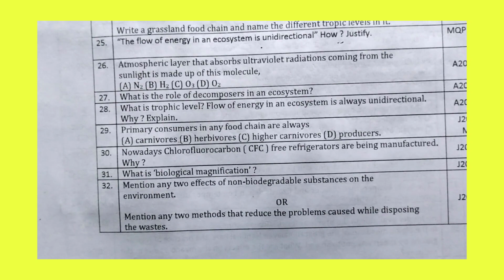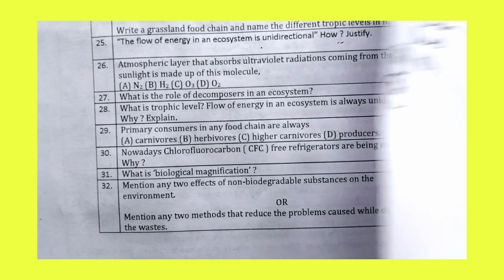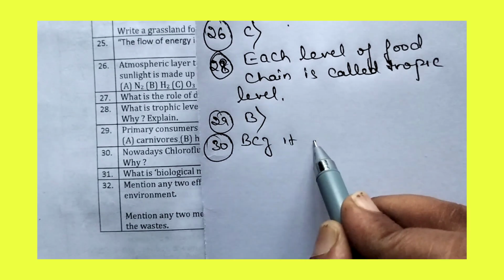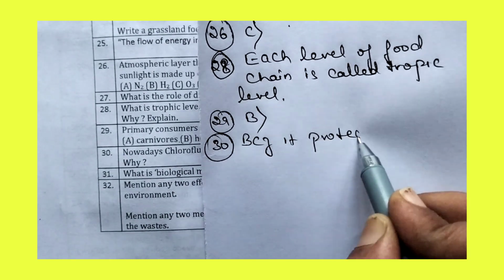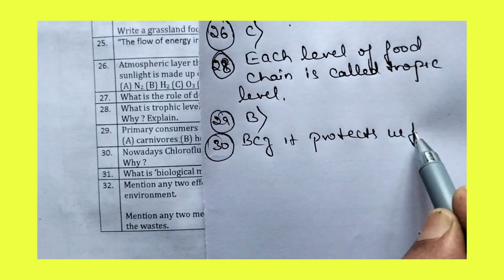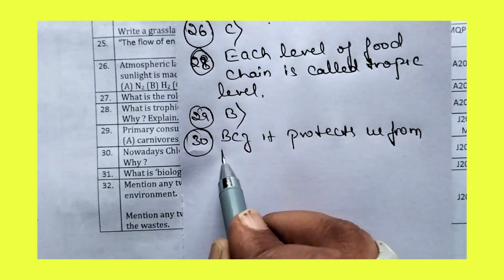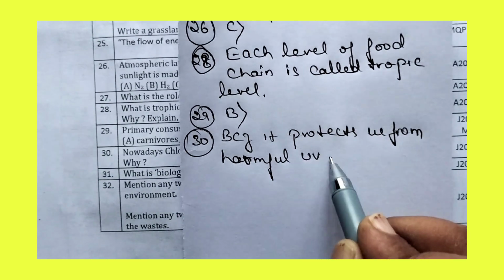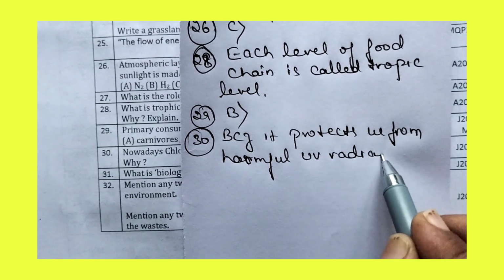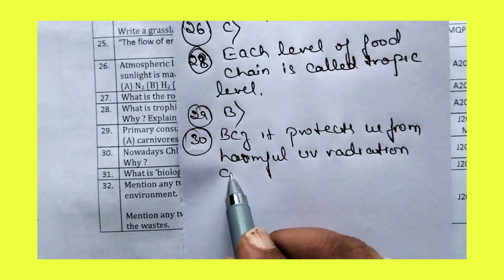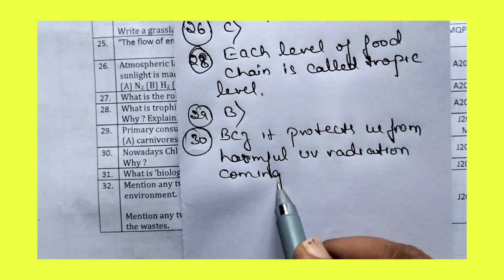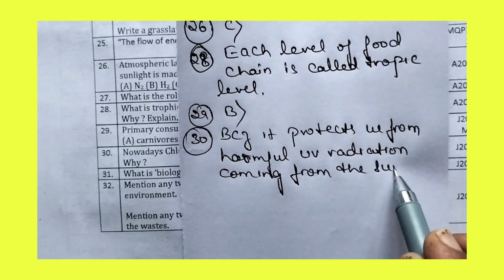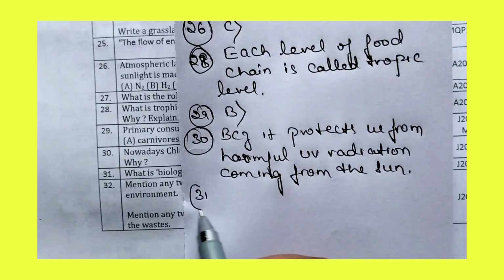They have asked why. So let us answer that. Because it is CFC free, it protects us from harmful UV radiation coming from the sun. So that is the answer for the 30th question.